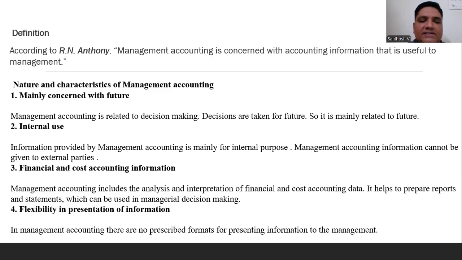The next one is flexibility and presentation of information. This information should not only be in detail, it should also be concise. While seeing the report itself, it should be understandable for each and every manager. There will be a prescribed format, and the content should be the information needed by the management.